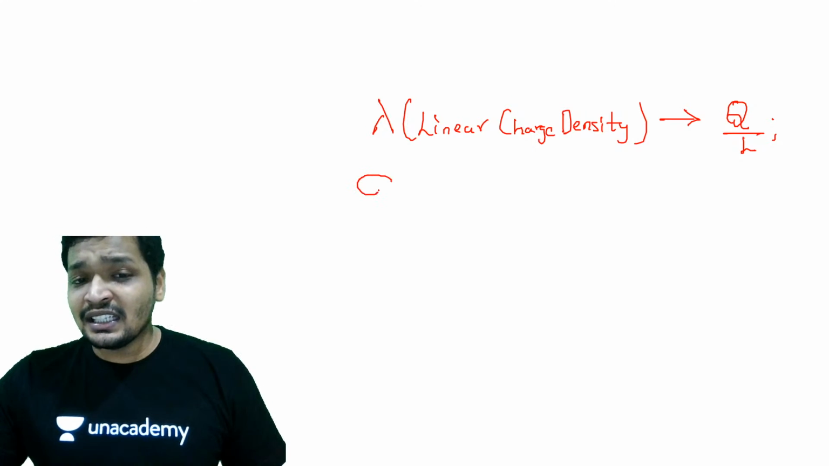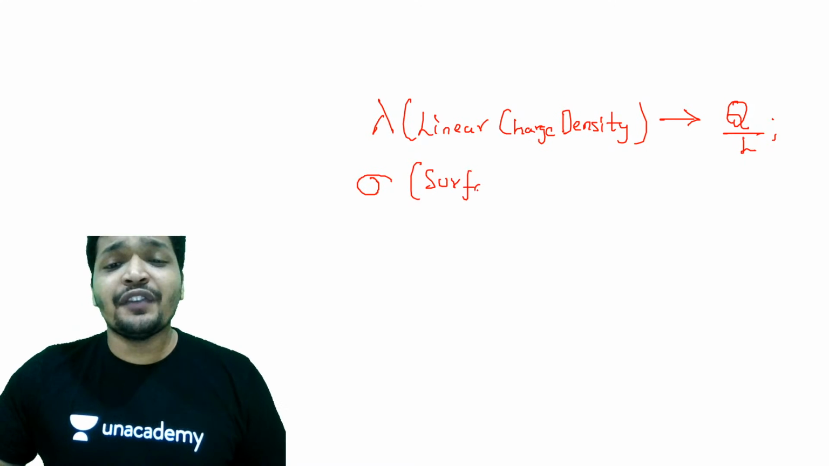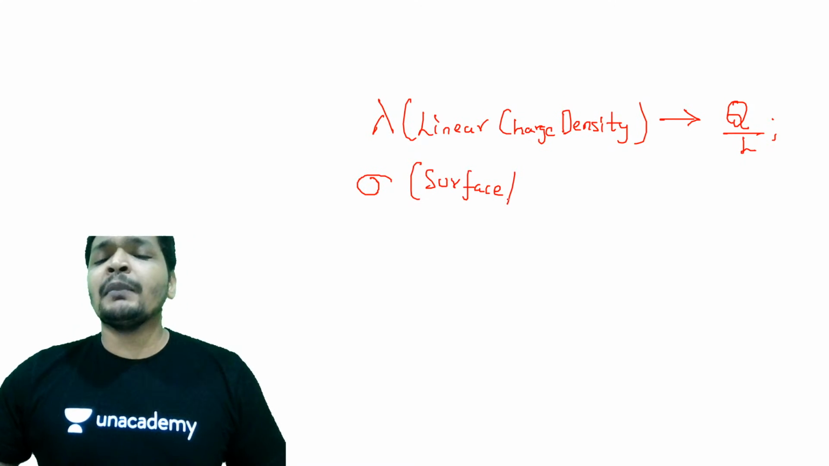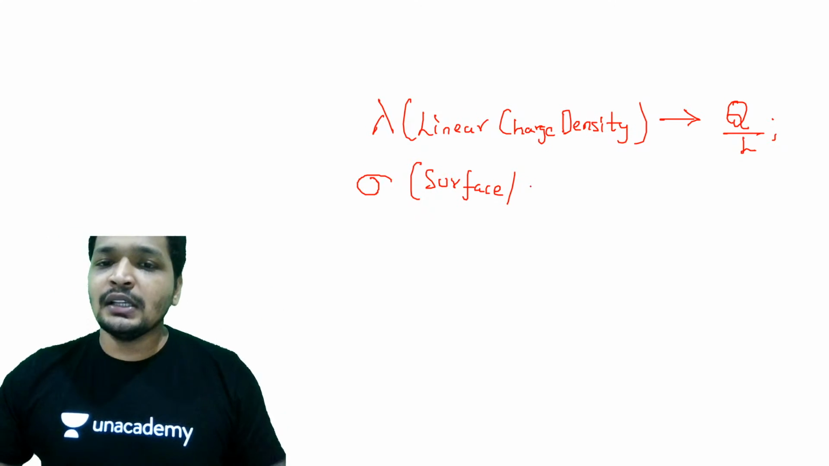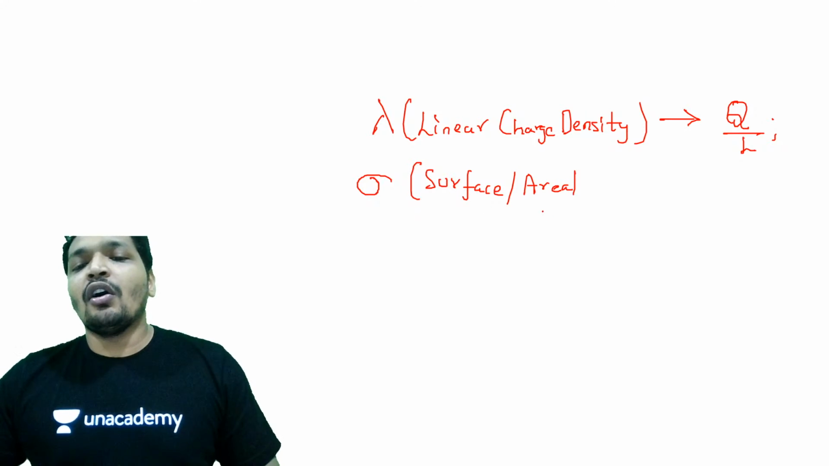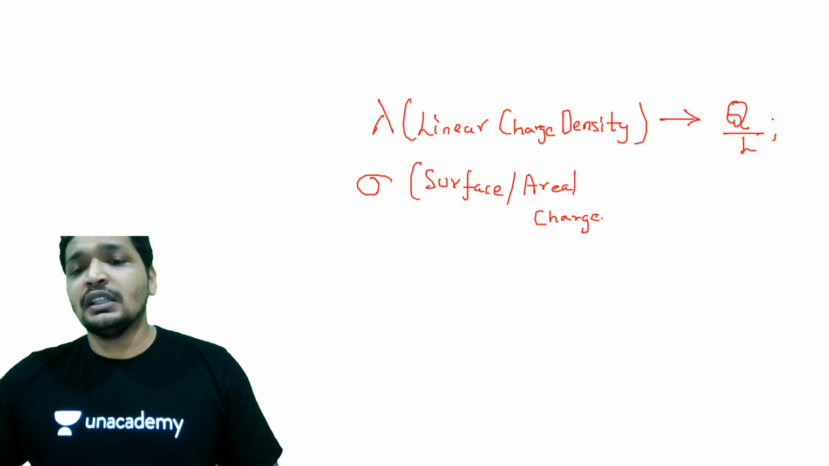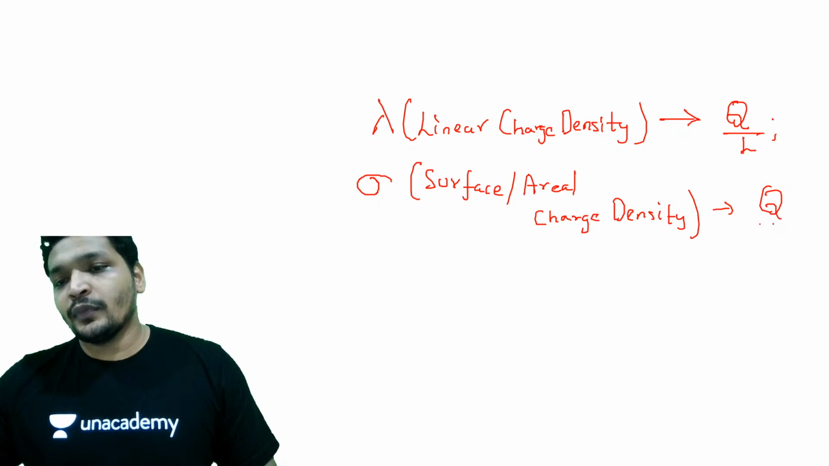surface charge density, generally indicated with sigma, areal or surface charge density. Whenever you come across such signs, you may want to read the question once and understand whether it's about areal charge density or surface charge density. This is Q by A. I hope you remember in capacitors we did this Q by A thing, if you attended the lectures.